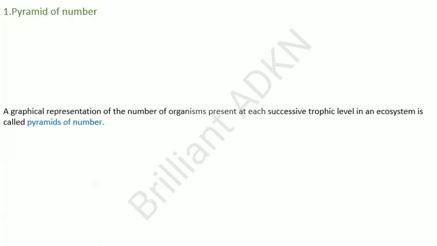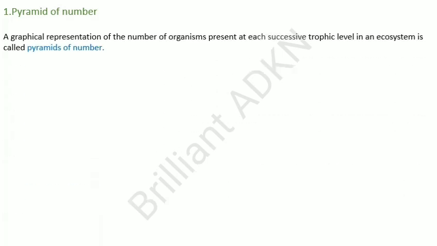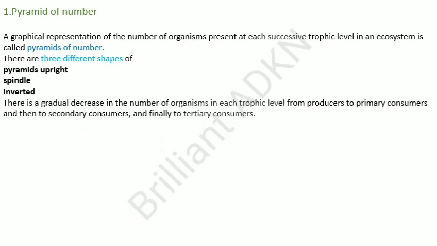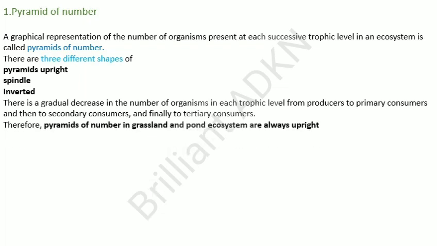Next, pyramid of number. A graphical representation of the number of organisms present at each successive trophic level in an ecosystem is called a pyramid of number. There are three different shapes of pyramid: upright, spindle, and inverted. There is a gradual decrease in the number of organisms in each trophic level from producers to primary consumers, then to secondary consumers, and finally to tertiary consumers. Therefore, pyramids of number in grassland and pond ecosystems are always upright.